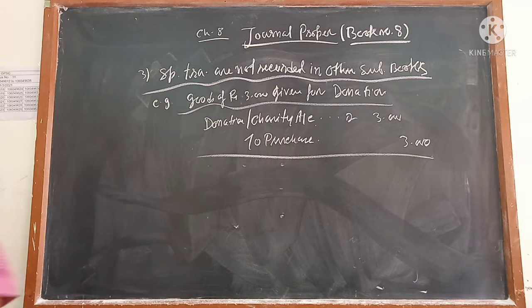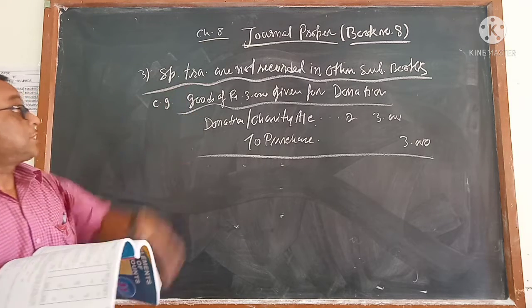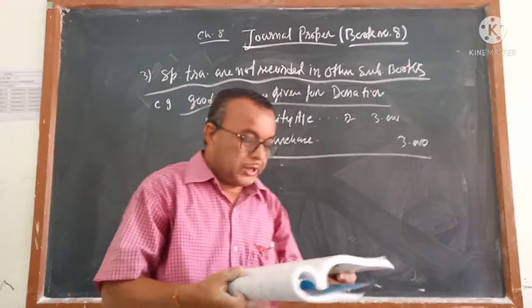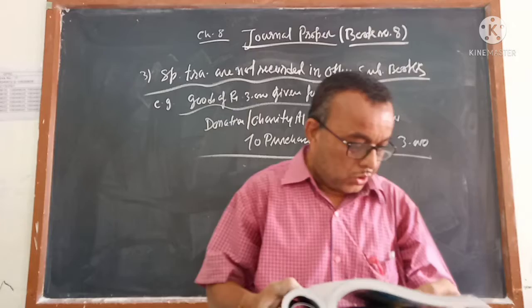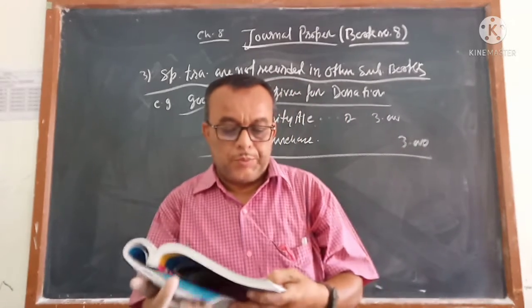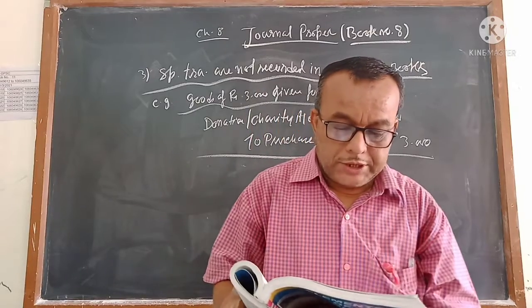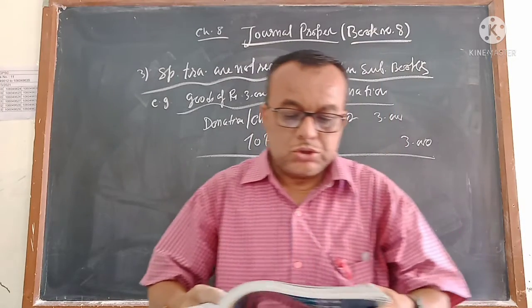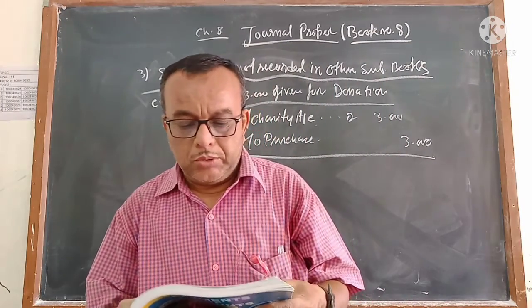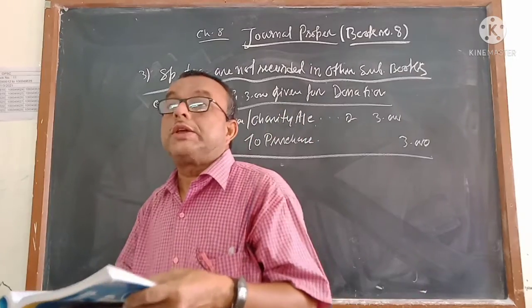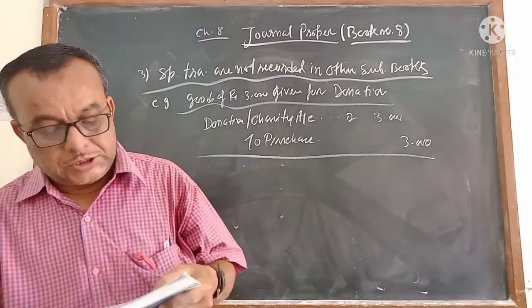So the third type of transactions, that is called special type of transactions, which are not coming in other subsidiary books, that page number 194. Page number 194 of illustration 2, that I said, first, second, third, that goods of rupees 2,500 you have taken from the business for personal use. The goods if you are taking, it is called drawings. So drawings account debit to purchase.